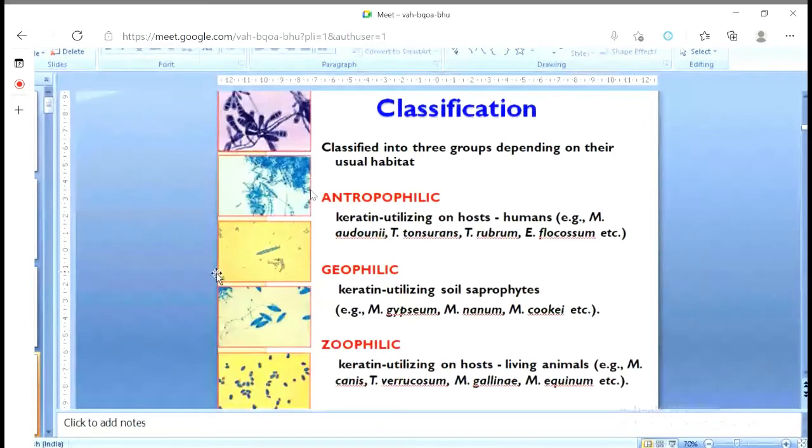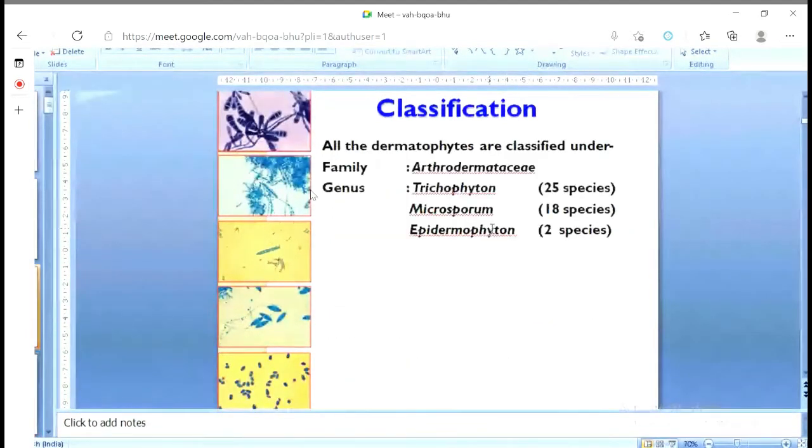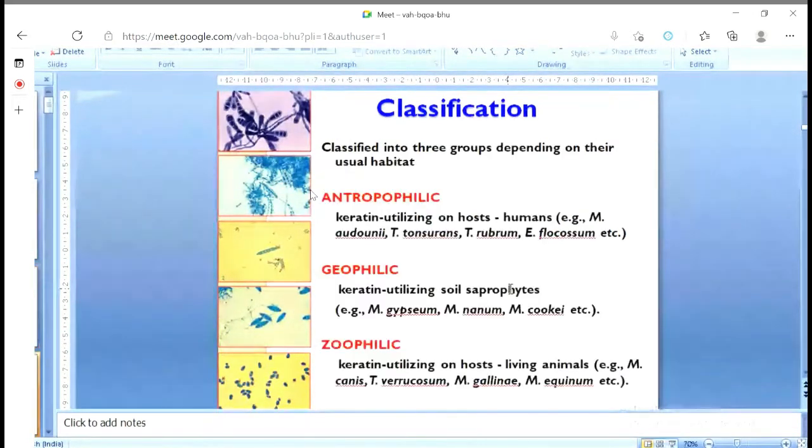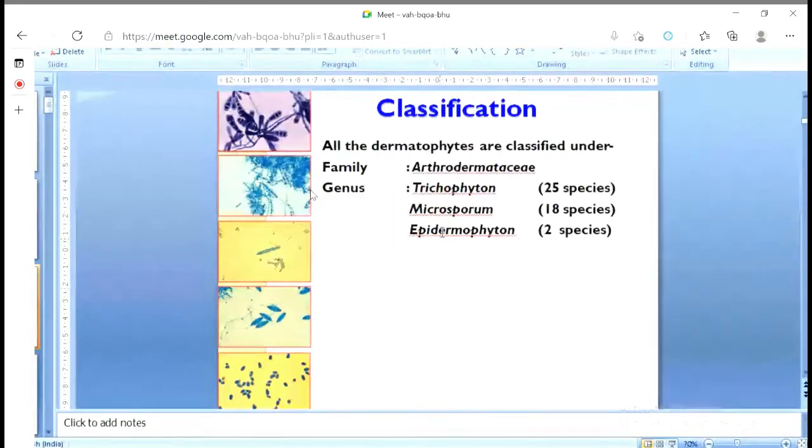A few examples are also placed here: M for Microsporum, T for Trichophyton, E for Epidermophyton. In the previous slide we gave the names Trichophyton, Microsporum, Epidermophyton. Under these 3 genera, Epidermophyton is exclusively a pathogen of humans. It does not cause disease in animals. But Trichophyton and Microsporum can cause diseases in animals, including humans.